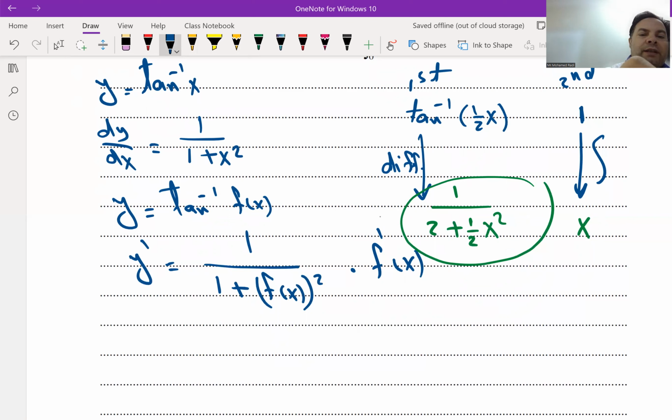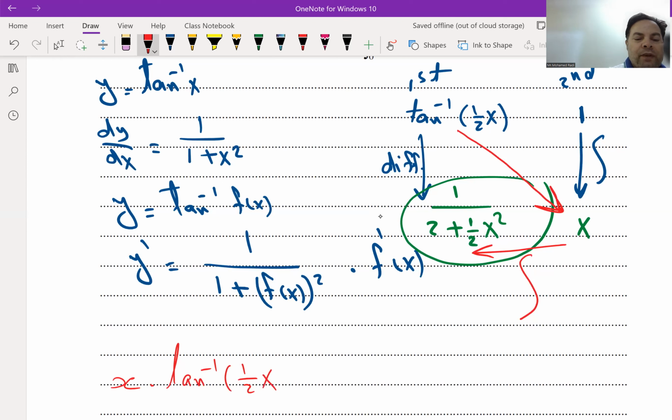When you apply integration by parts, multiply this part by this part first, then integrate this part by this part. So x multiplied by tan⁻¹ half x, minus the integral of x times 1 over 2 plus half x squared dx.